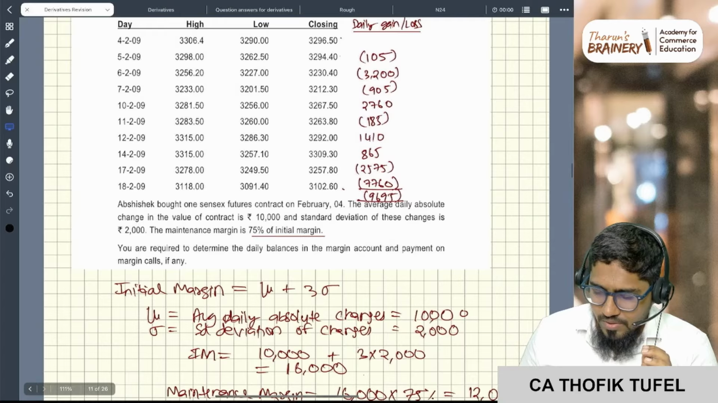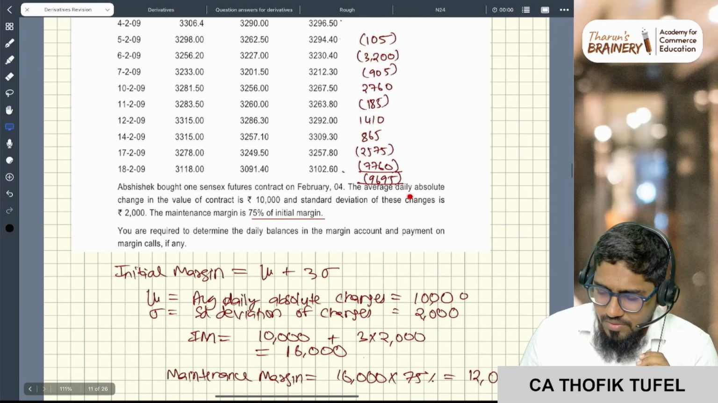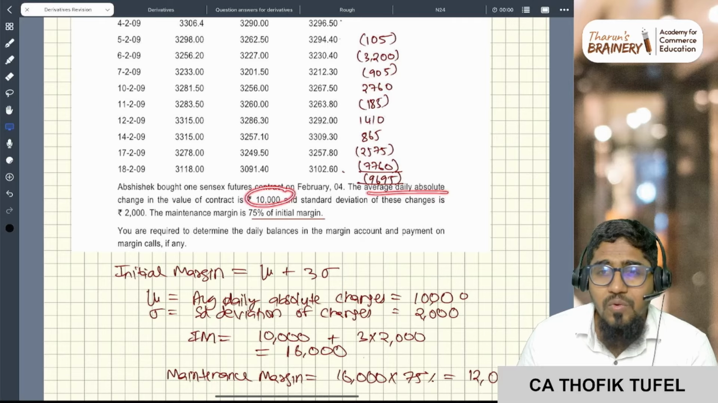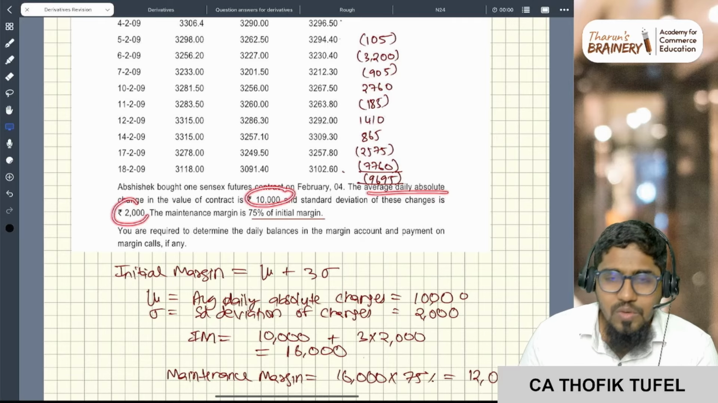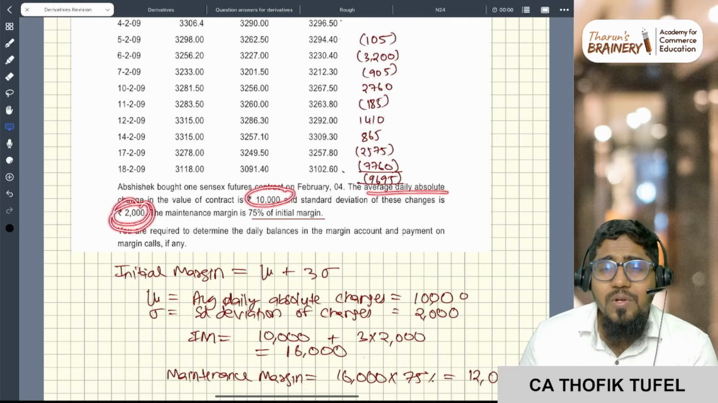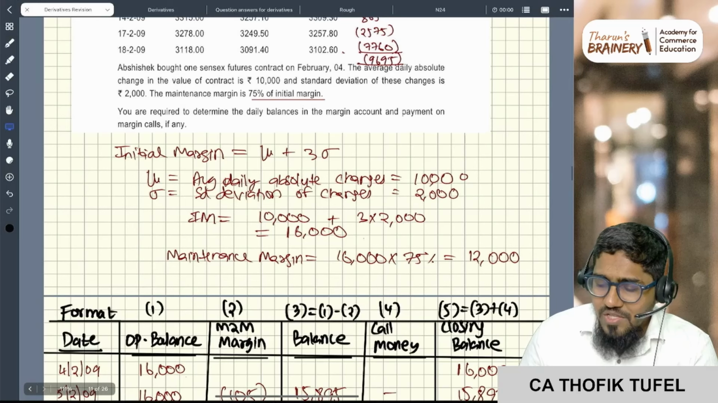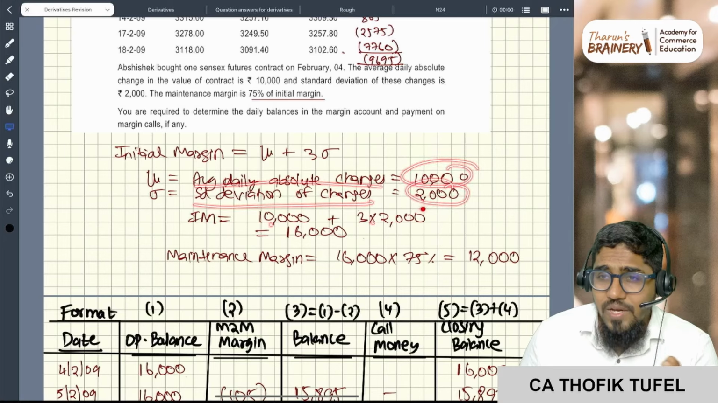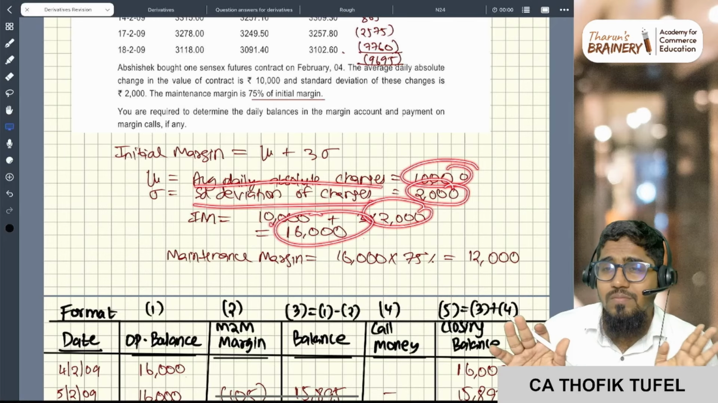Now you see here, the average daily absolute change is 10,000, which is mu, and the standard deviation is 2000. With these two numbers you can calculate the initial margin. Initial margin is mu plus 3 standard deviations. Mu, the average daily absolute change, is 10,000. Standard deviation of changes is 2000. So 10,000 plus 3 into standard deviation, it is 16,000.